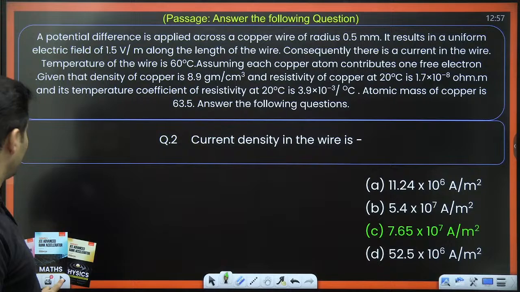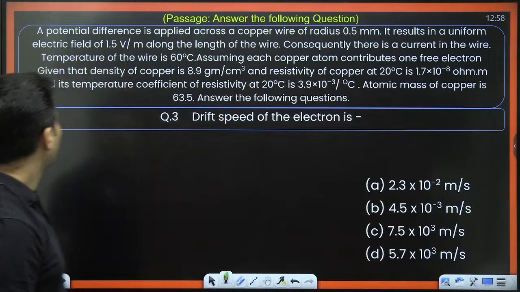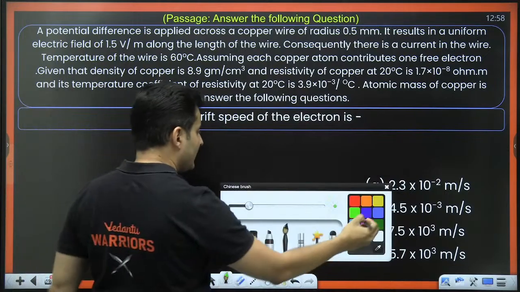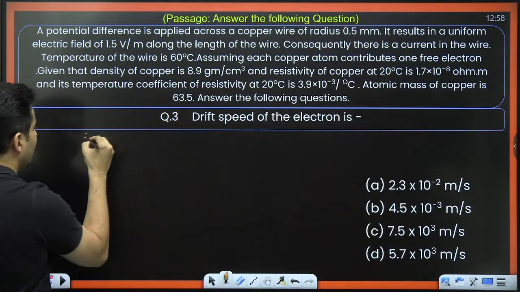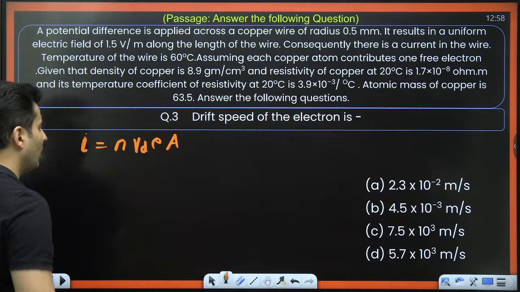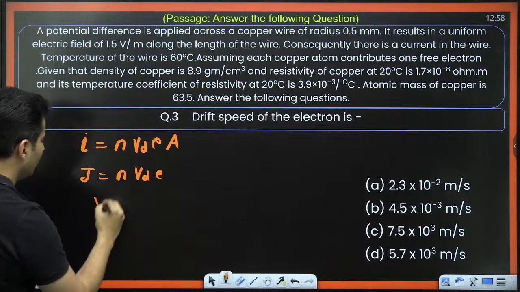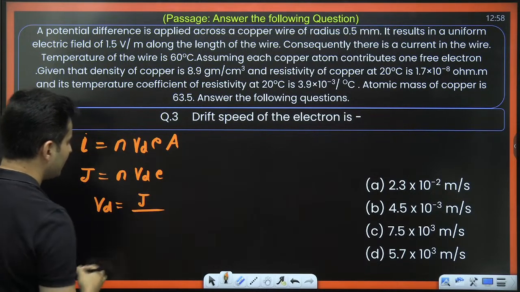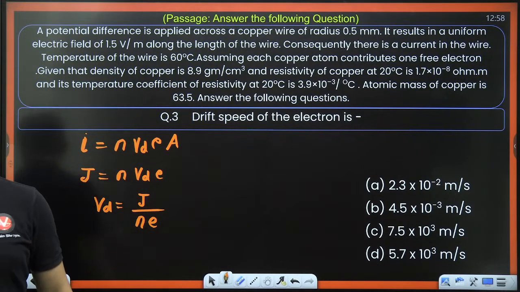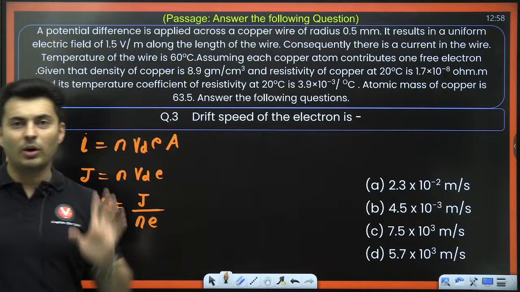The next part of the question is basically drift speed of the electrons. Potential difference is there. Drift speed has to be asked. Is there some logic to it? Current is equal to nAvde. This is the formula. Current by A is current density. So drift speed is nothing but current density by n into e. Yes, this is the formula, my dear warriors. But what is this small n? It is the number of charge carriers per unit volume.